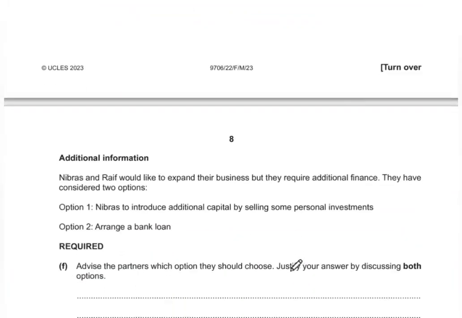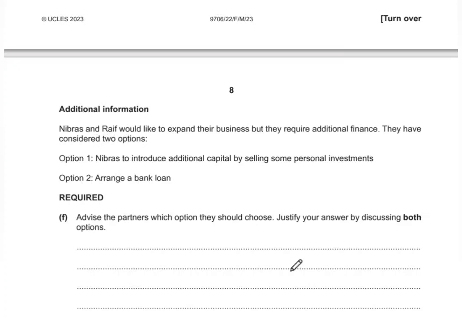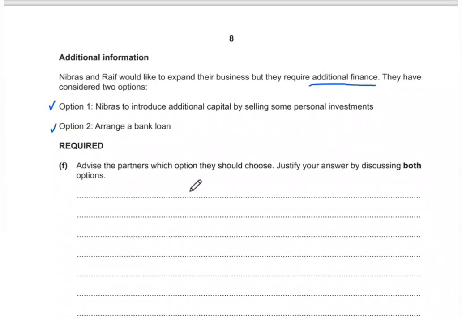Moving on, the additional information further states Nebraska and Raif would like to expand their business, but they require additional finance. They have considered two options. Option 1 is that Nebraska introduces additional capital by selling some personal investments, and option 2 is to arrange a bank loan. So advise the partners which option they should choose.